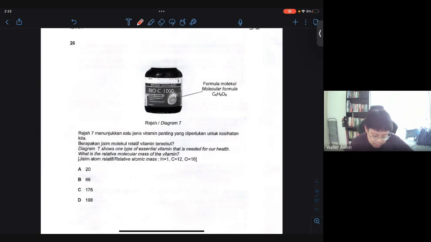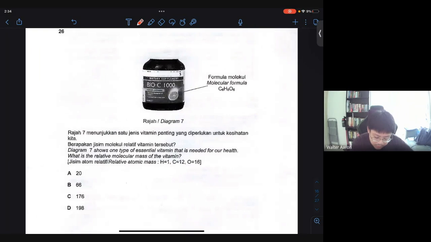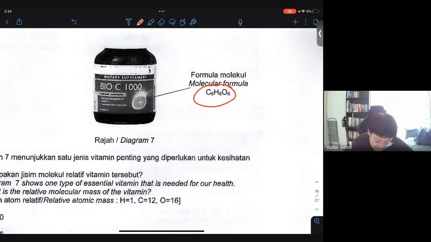Diagram 7 shows one type of essential vitamin that is needed for our health. What is the relative molecular mass of the vitamin? Relative molecular mass is when you add it together over here. So this is supposed to be, I think, 6, right? So 6 times 12 plus 8 times 1 plus 16 times 6.